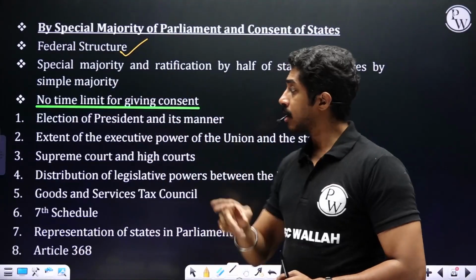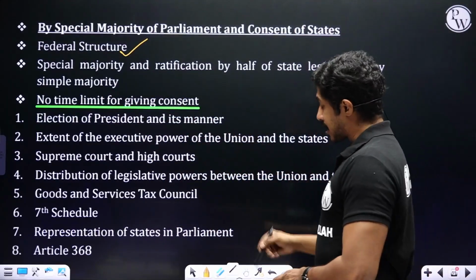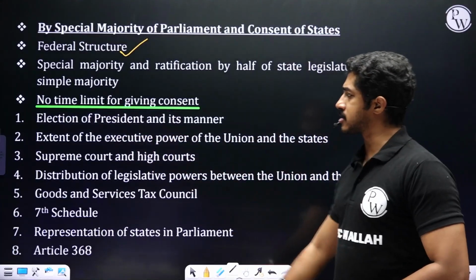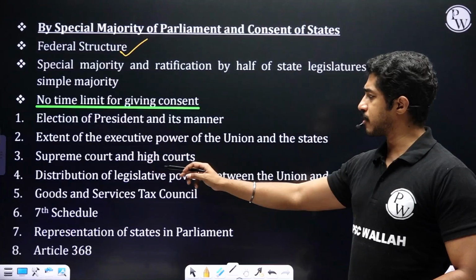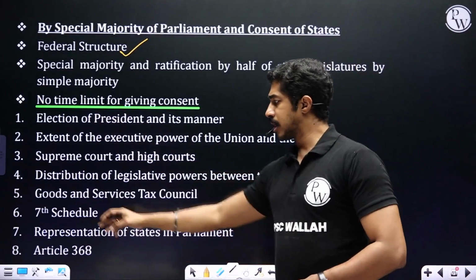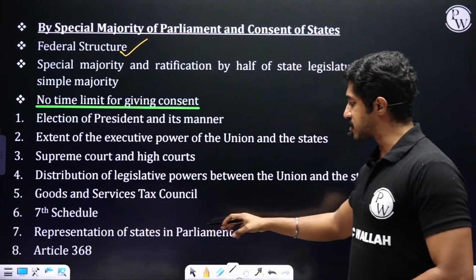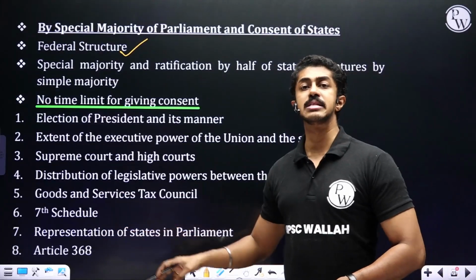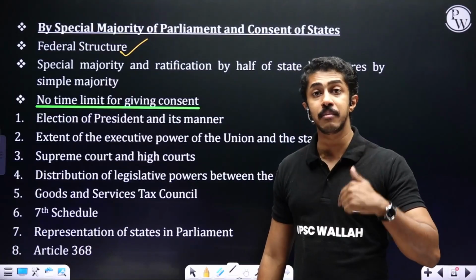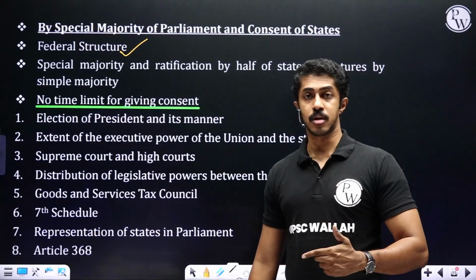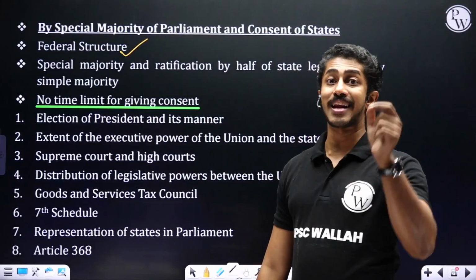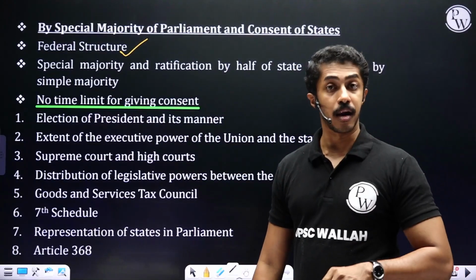Getting the picture here. Now, what all comes under this? Election of president and its manner, extent of the executive power of the union and the states, Supreme Court and High Courts, distribution of legislative powers between the union and the states, Goods and Service Tax Council, 7th schedule, representation of states in the parliament, Article 368. That is the constitutional provision for amendment itself. If you want to change it, you need ratification by at least half of the state legislatures along with special majority in the parliament.